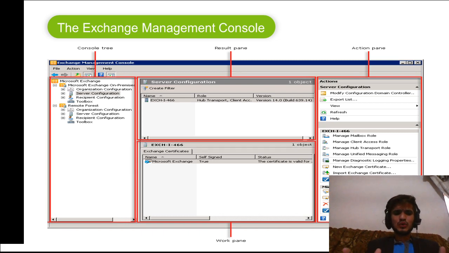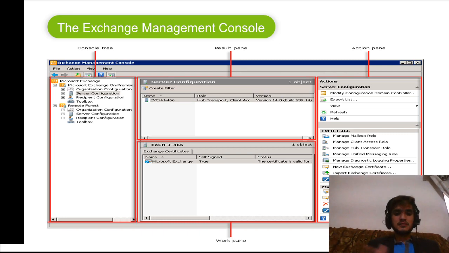So it's important for you to know the four primary interface elements of the console. Now, the console tree, your navigation center. From here you can work through the various nodes that are part of the console tree.